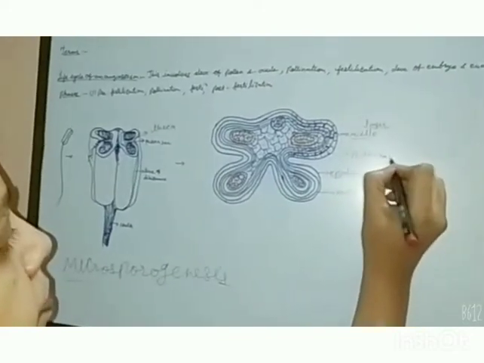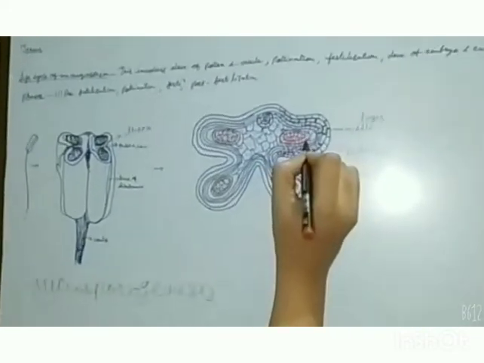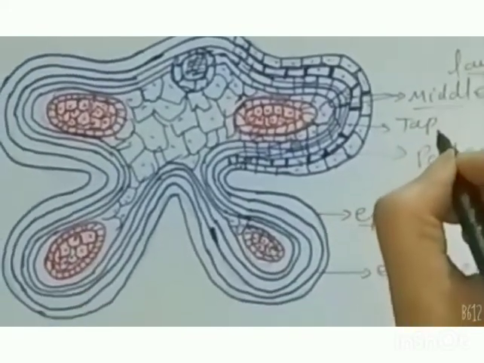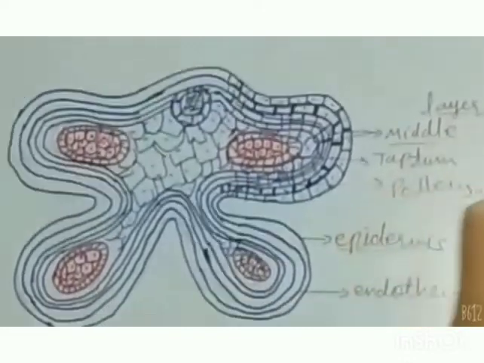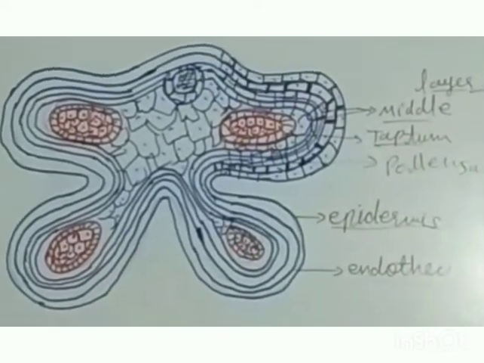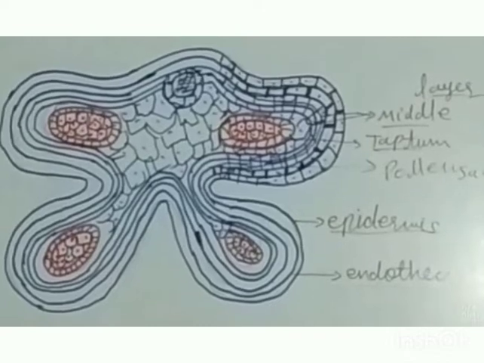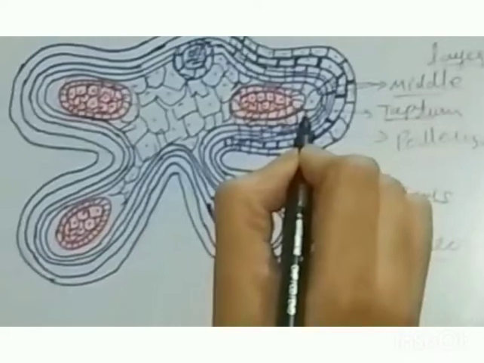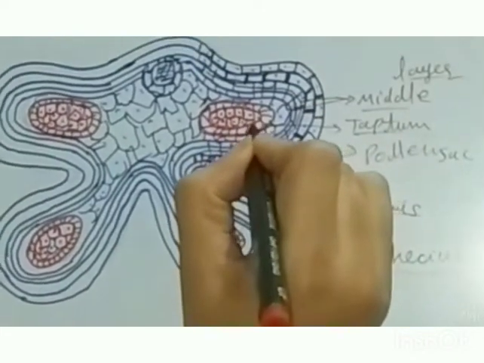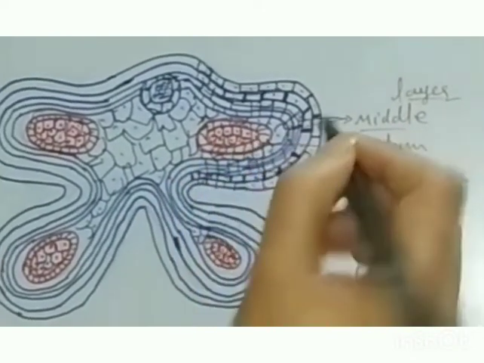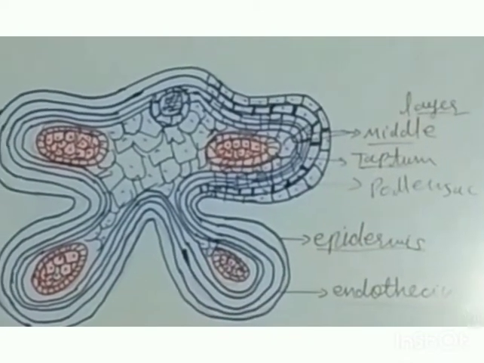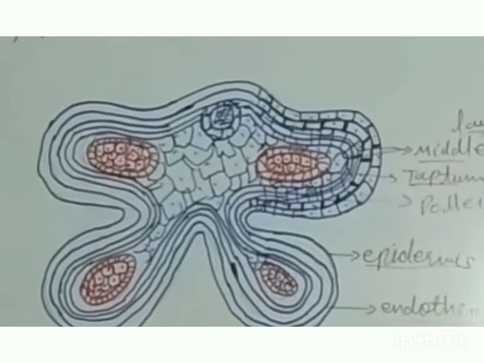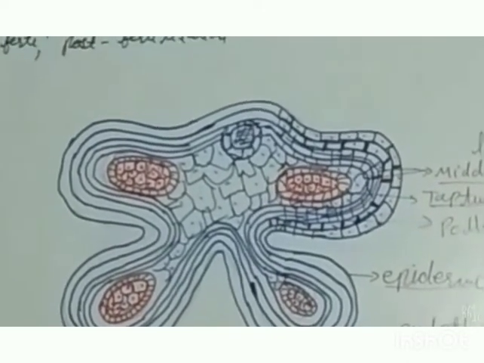Before that, an elongated celled structure is there, which is called the tapetum. It is a very important layer of the anther which is nutritive in nature, meaning it provides nutrition for developing microspores. So after the tapetum, the pollen sac has sporogenous tissue. Sporogenous means responsible for the formation of microspores.